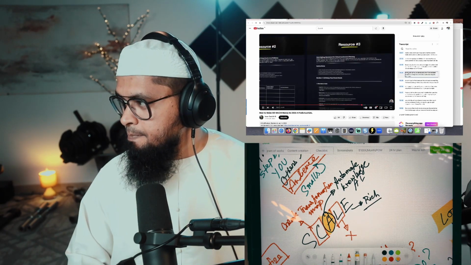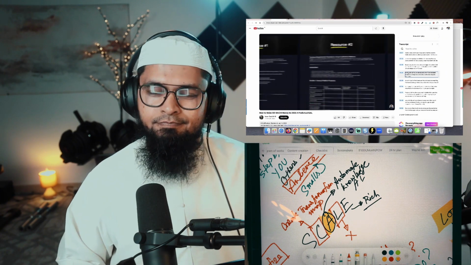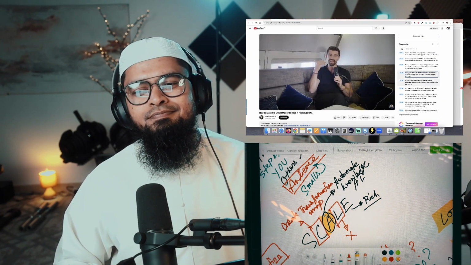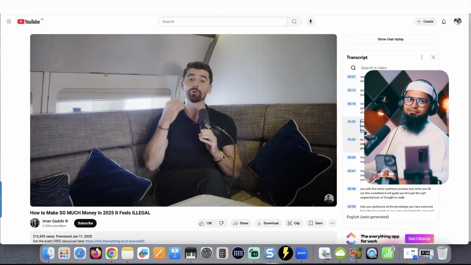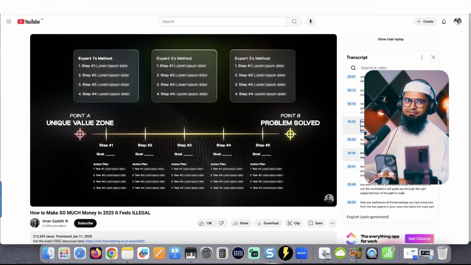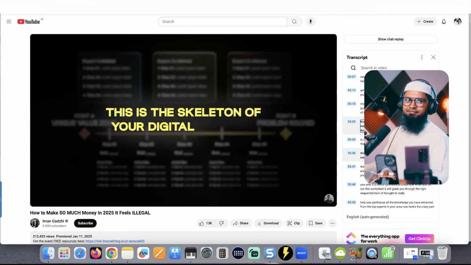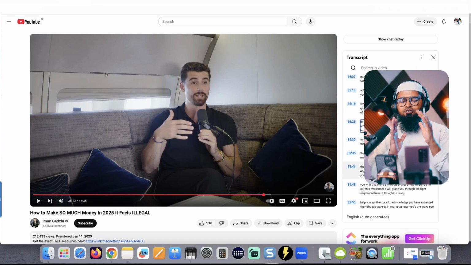Finally, with all that, we develop a few fill-in-the-blank resources to help them with these tasks. This way, you don't have to do things for them because they can execute everything themselves through these resources. And once you have all this mapped out, you will have your entire transformation map. That is the skeleton of your digital product right there. It makes you feel like it's so easy, so simple, and it's already built out for you. All you need to do is put the pieces together in the right place, fill in the forms, and your money-making digital product is ready.